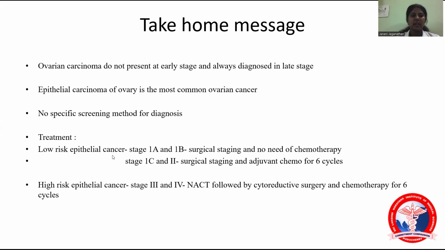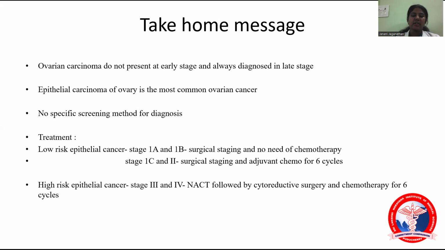Normally, low risk epithelial carcinoma, as we discussed, is stage 1 and 2. Stage 1A and 1B only need surgical staging, with no need for adjuvant chemotherapy. In stage 1C and stage 2, we do surgical staging along with adjuvant chemotherapy with carboplatin and paclitaxel for 6 cycles.